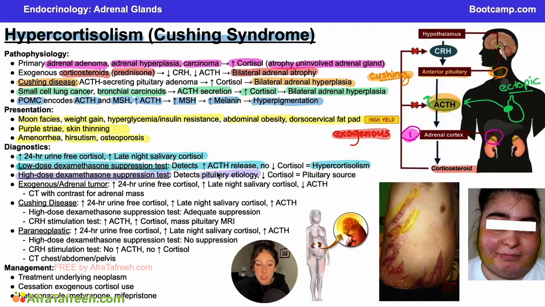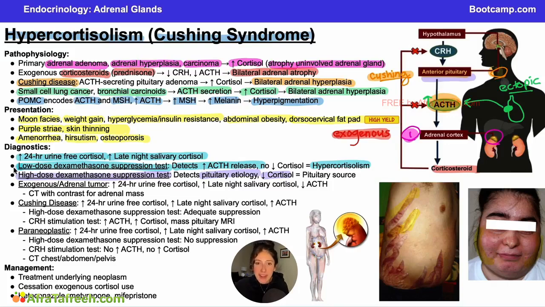So if we give a huge whopping dose of dexamethasone, then we see decreased cortisol after we have given that dose. That's because if we have an anterior pituitary pathology, all these cells producing the ACTH are still in the anterior pituitary, then those cells can listen to a huge amount of cortisol.